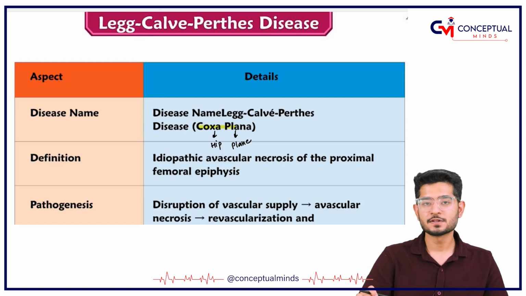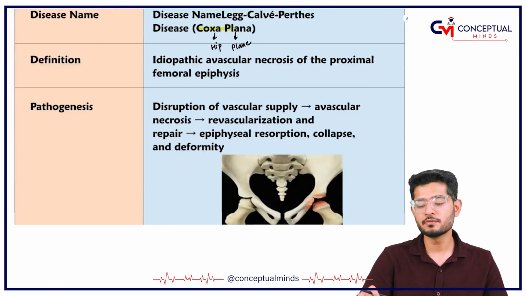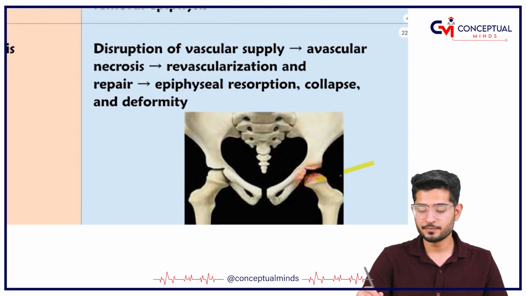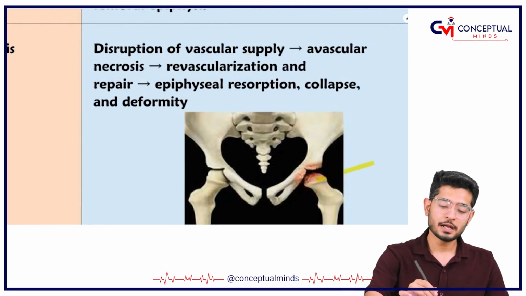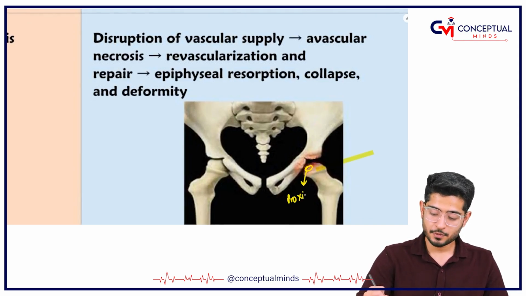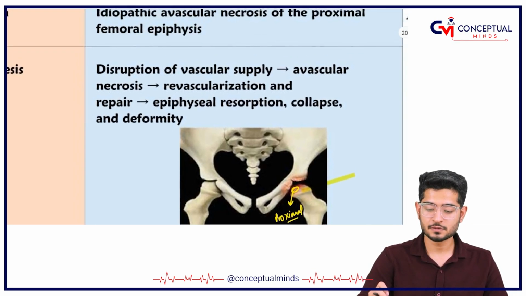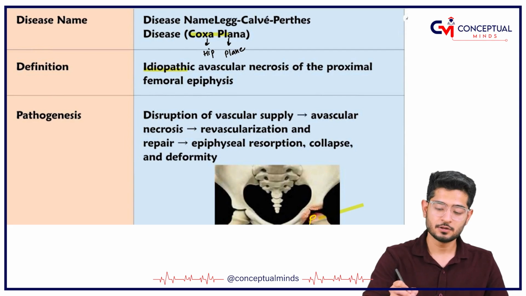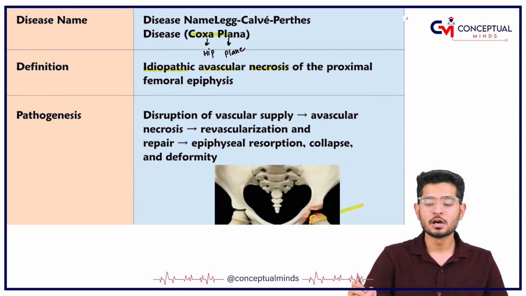So what happens actually? See the proximal femoral epiphysis. Can you see this? So this is the epiphysis bone, and this is the proximal epiphysis. The proximal femoral epiphysis is going to have idiopathic avascular necrosis.